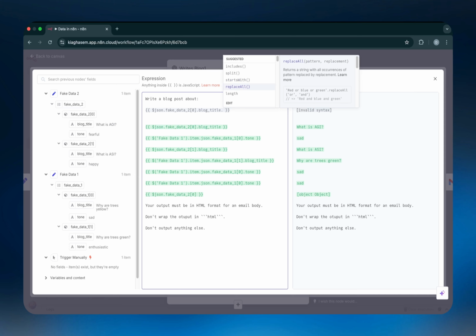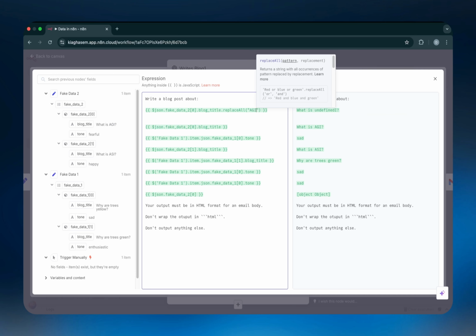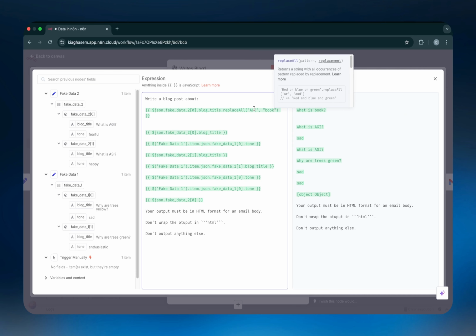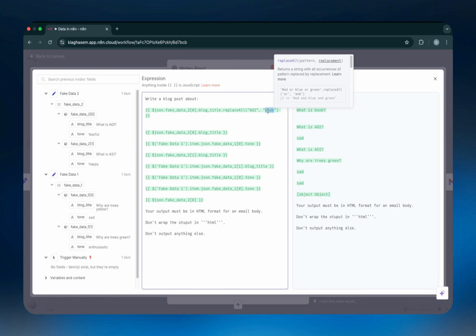So in this case, I can say dot replaceAll, and this function will literally allow me to replace all of the instances of a certain thing inside that specific string. So just to show you guys what I mean, in this case, I can say replace all AGI with book. And what happened here is I said, go to this string, which says what is AGI, and then replace all of the instances of AGI, or the string AGI, with the string book.